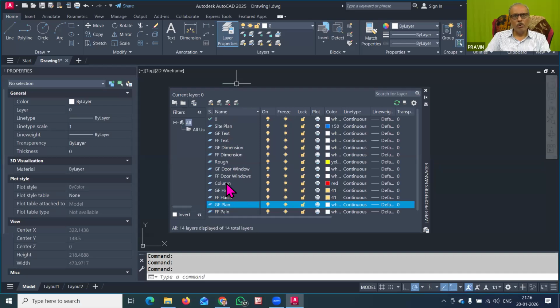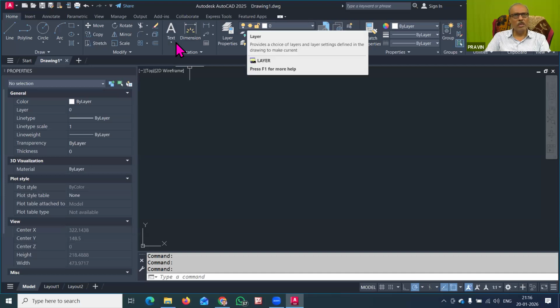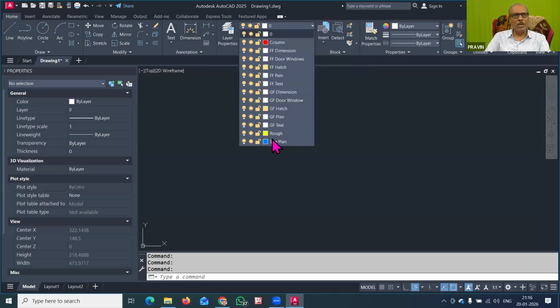So I hope that you have noted down these many colors for your building drawing layers. We will recall this later, and now this dialog box can be closed by clicking here. So all these layers are now created, and I will close it here. Now you can just go here: in AutoCAD, when you open this, these layers will appear here.